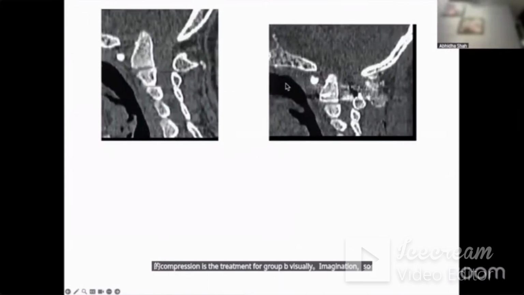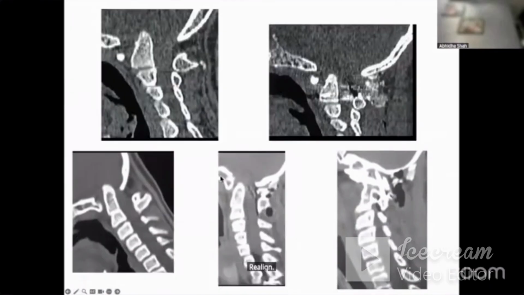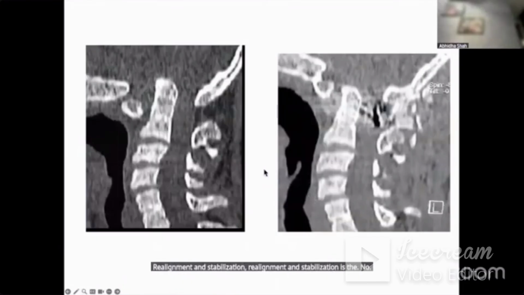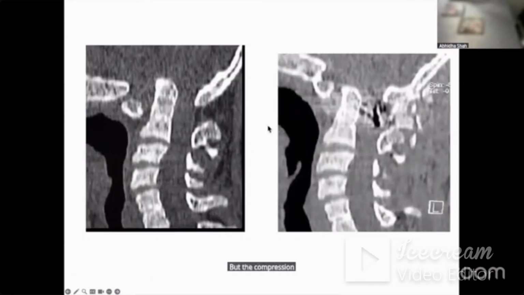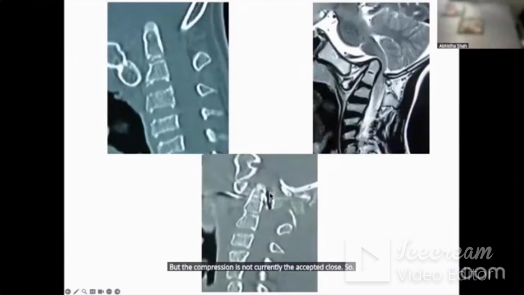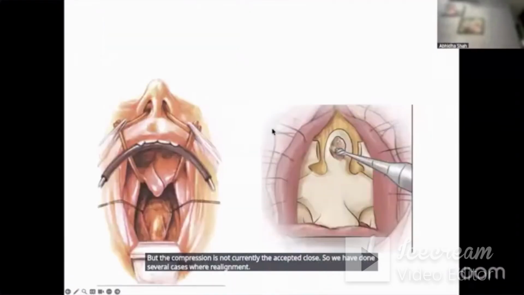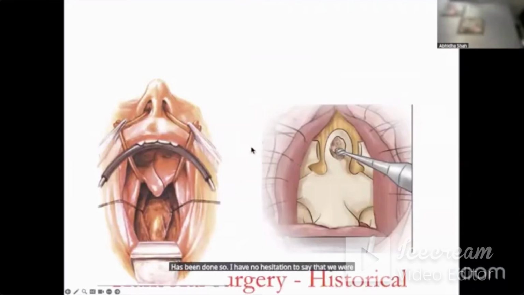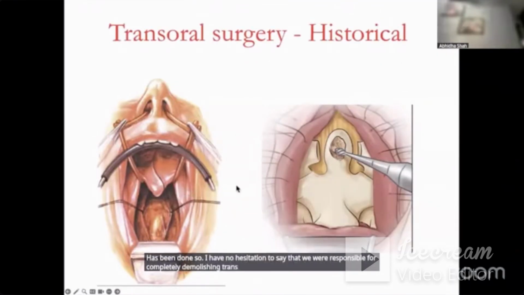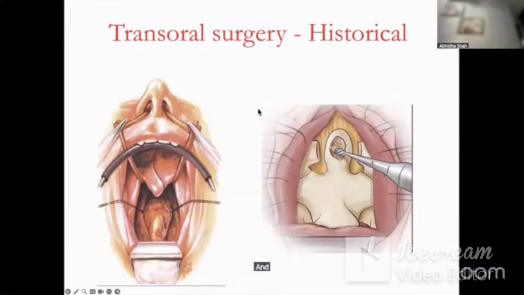So for group A, over the years, we have done several hundred cases where we have not done any decompression, only realignment and stabilization. Realignment and stabilization is now the accepted norm throughout the world, and decompression some people still do, but decompression is not currently the accepted choice. So we have done several cases where realignment has been done. So I have no hesitation to say that we were responsible for completely demolishing transoral decompression surgery from the books of neurosurgery, and it is certainly, in my view, a historical operation.